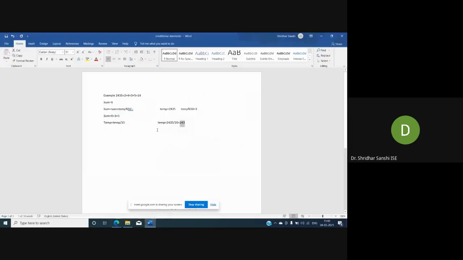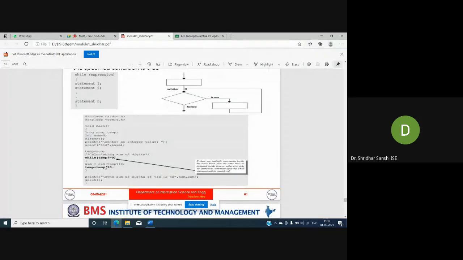So after updating the value, again I will go for checking the condition. You can see the flow chart. So after executing this set of instructions, again I will go and check for the condition, right? So now we check what is the temp value. Temp is 243. So 243 is not equal to 0. Yes, it is true.